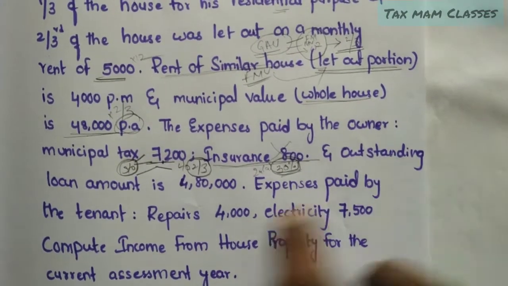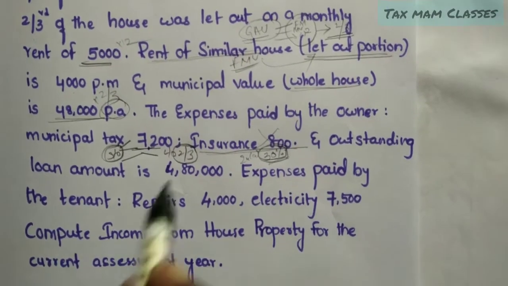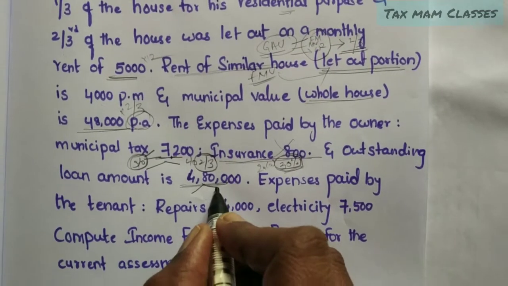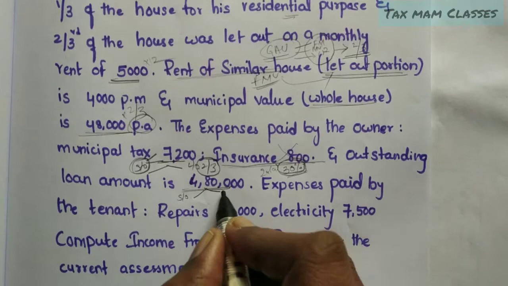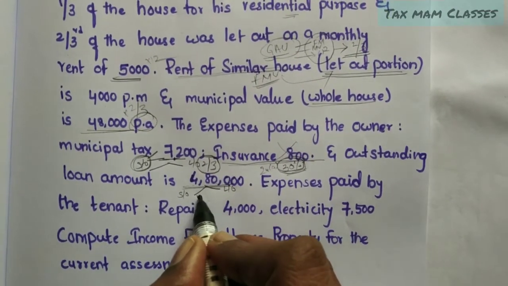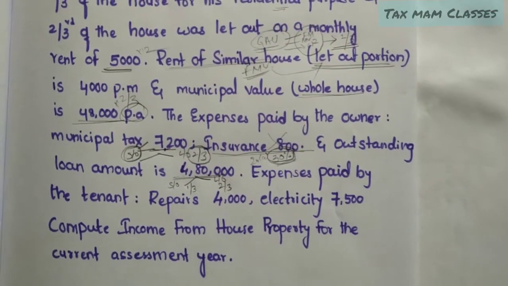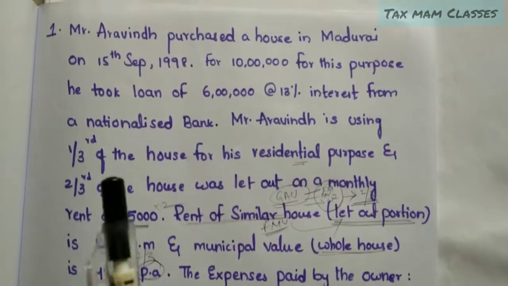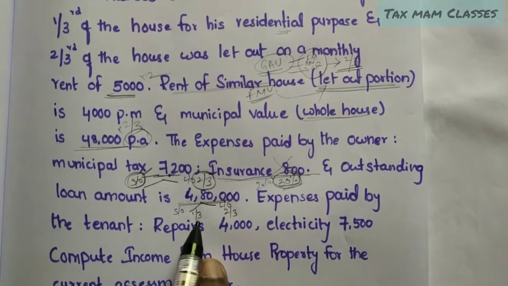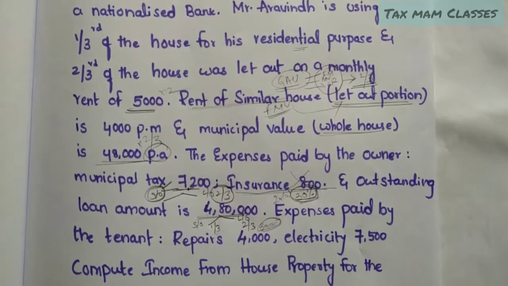And see, the outstanding loan amount is 4,80,000. On this 4,80,000, we have to calculate the interest again, dividing it between self-occupied and let out separately. On 4,80,000, we have to calculate 1/3 of the interest for the self-occupied portion and 2/3 of the interest for the let out property. And as the loan is taken before 1999, we have to compare the actual interest amount with the 30,000, and whichever is less will be allowed as deduction.